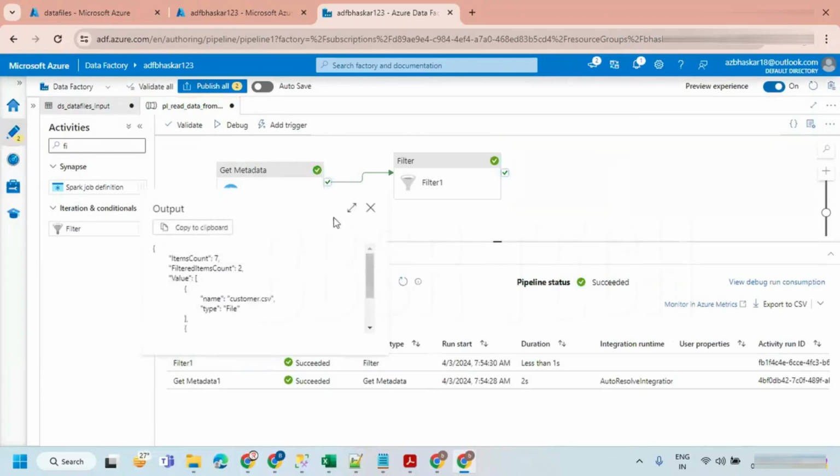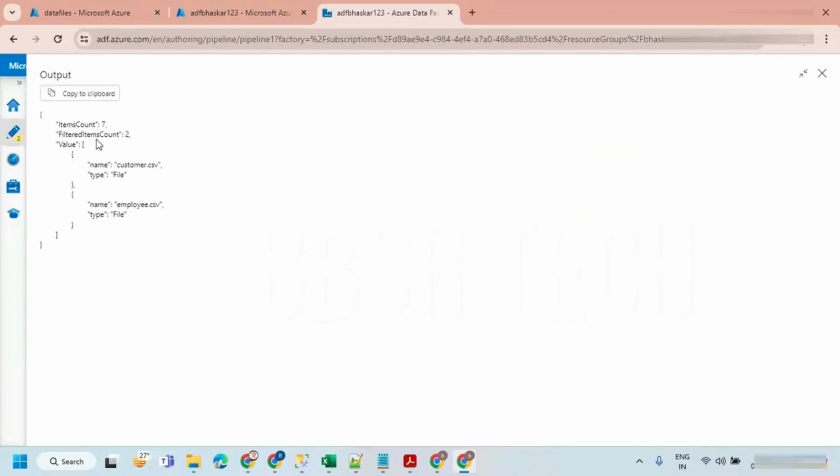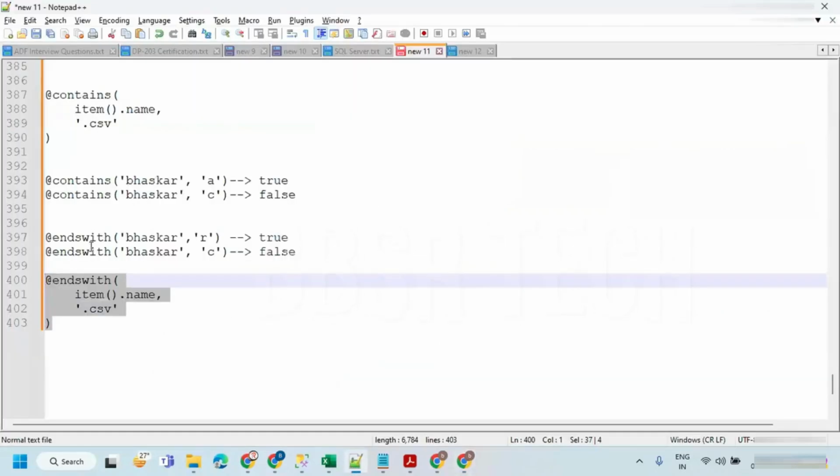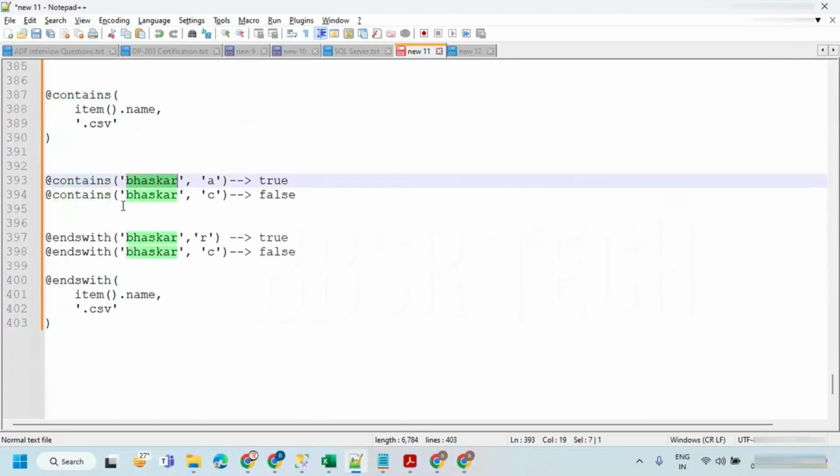Now if you see the output of the files, it is the same output. So you can use any of the expressions, whichever you feel is easy. Contains is going to check the entire text, and ends with is going to check only the ending characters, whether it ends with the specified text or not. Quite opposite to ends with, we have a starts with function also.